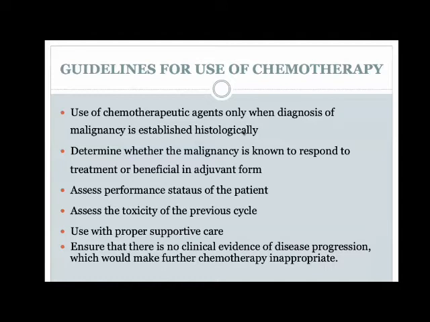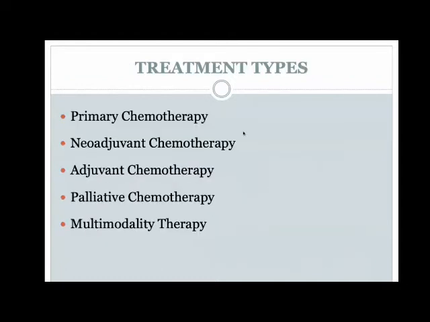And also the last thing that you need to know is there is no evidence of clinical disease progression, and how much benefit is going to be there if the child is progressing really fast or is in one of the terminal stages of the disease. So you have to weigh the effect of your treatment versus what benefit the child is going to have. So establish the diagnosis histologically, ensure that chemotherapy is beneficial in that particular form of tumor, assess the performance status and nutritional status of the patient, make sure that the patient has recovered from the toxicity of the previous cycle, and use appropriate supportive care.